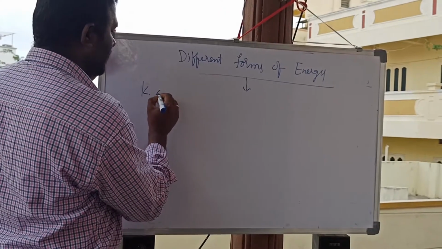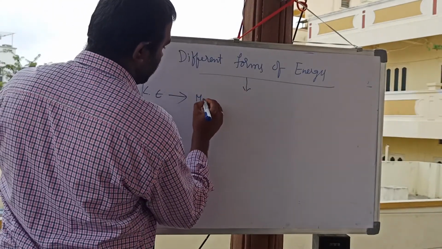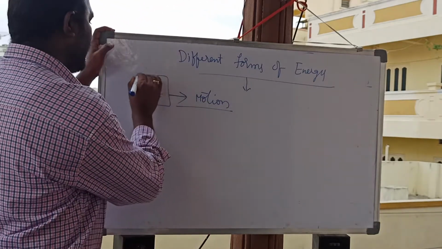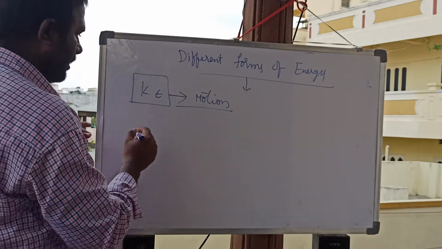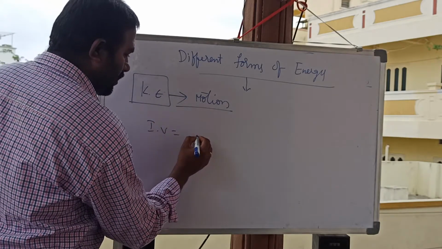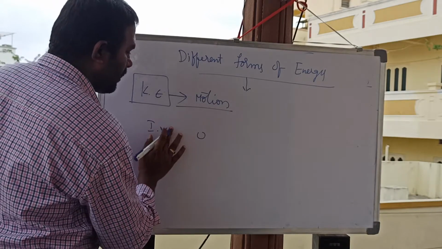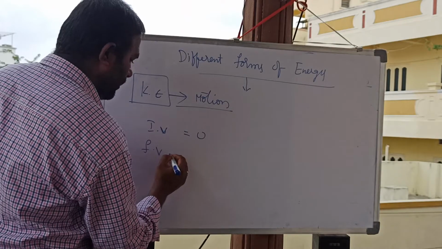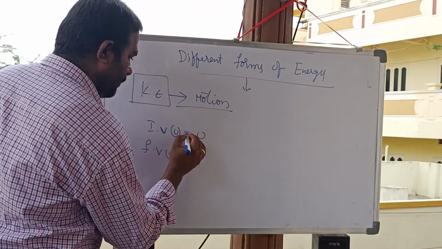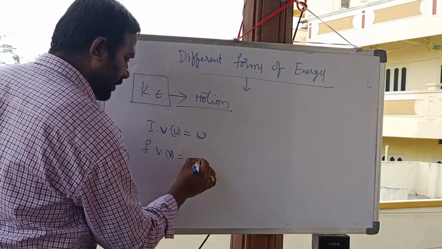Kinetic energy is the energy possessed by a body due to its motion. All moving bodies contain kinetic energy. Suppose a body is moving with an initial velocity u, and the final velocity v is going to become 0.